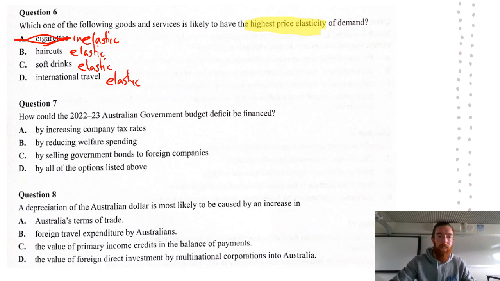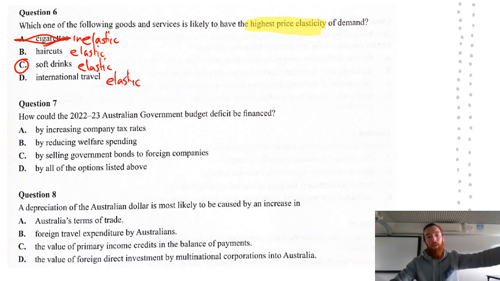I think there are situations where the other ones may be inelastic. Haircuts, depending on your occupation, may become a necessity, like if you're in the army, and therefore they're not necessarily going to have the highest price elasticity. International travel, if you have to leave tomorrow, it's going to be inelastic. Whereas soft drinks are always going to be elastic because they're never going to be a necessity, and therefore they're going to have the highest price elasticity of demand overall.